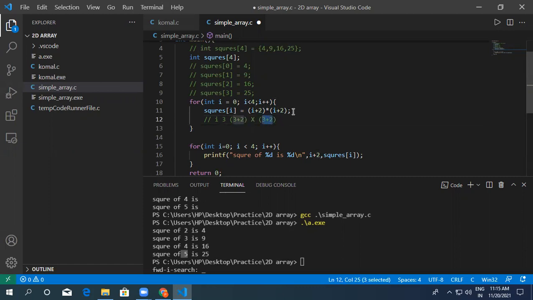And why did I put I plus 2 in brackets? Because you know the rule of calculation operations in mathematics. First we calculate the multiplication operator, after that we do addition, after that we do subtraction.